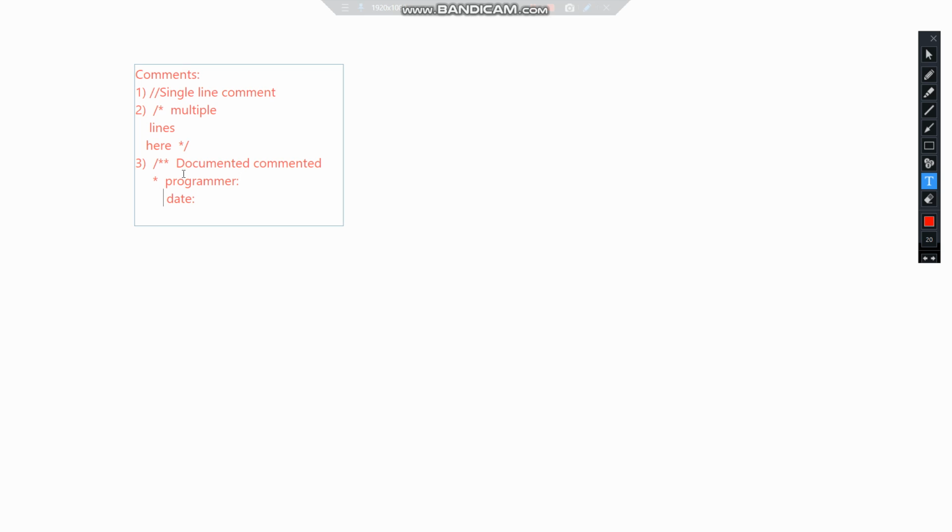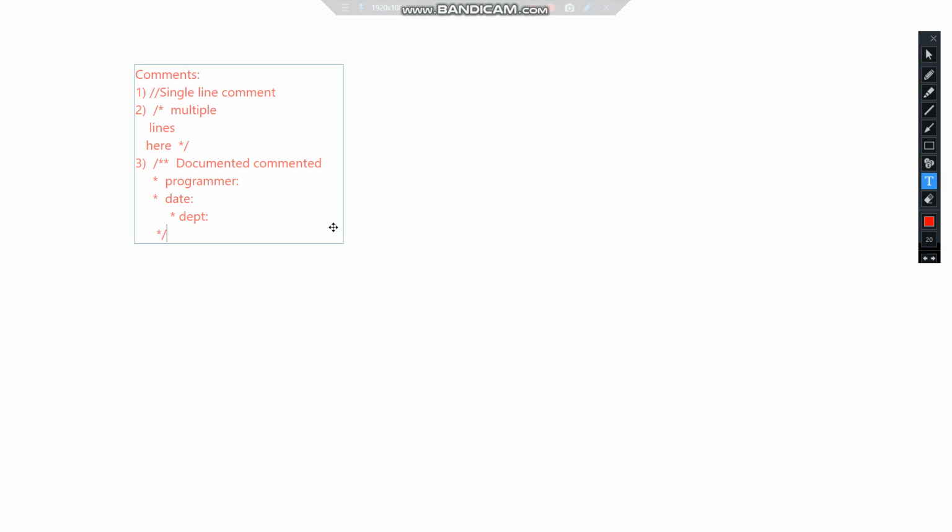These are in a line actually. So I'll put this star here and a space, and here is again a star. It doesn't matter how you place this, as I can also place it over here, and then date, and also department and many more things like that. And then for enclosing this, we'll use a star followed by a forward slash. This is all about the comments which will be used when we make a program, and these basically indicate what a program consists of.